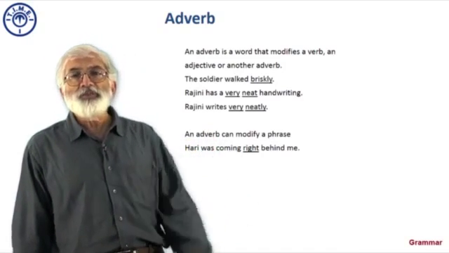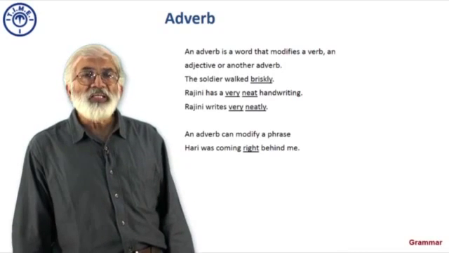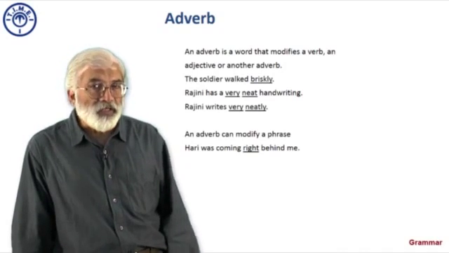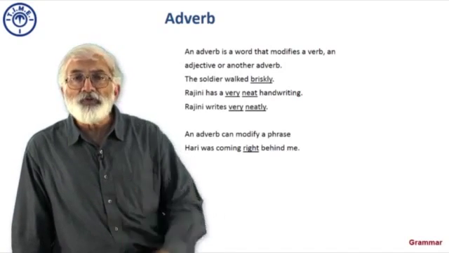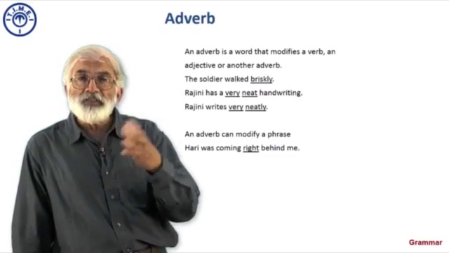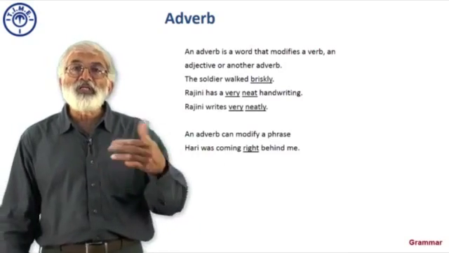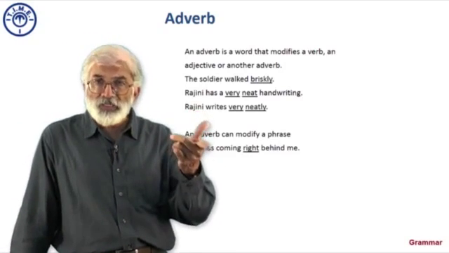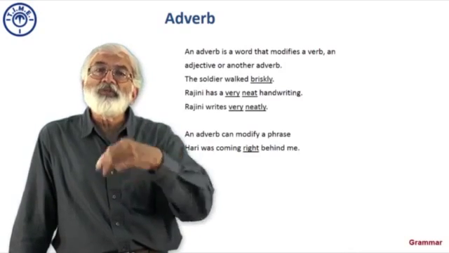Samples: when I say the soldier walked briskly, then briskly modifies walked, the verb. But when I say Rajni has very neat handwriting, then I have already got an adjective in neat, and I have got very as an adverb for neat, right. So, handwriting is described by an adjective neat, and neat is described by very. Now, when I say Rajni writes very neatly, then neatly is an adverb because it describes the writing, and then I have got very, which becomes an adverb that describes an adverb.